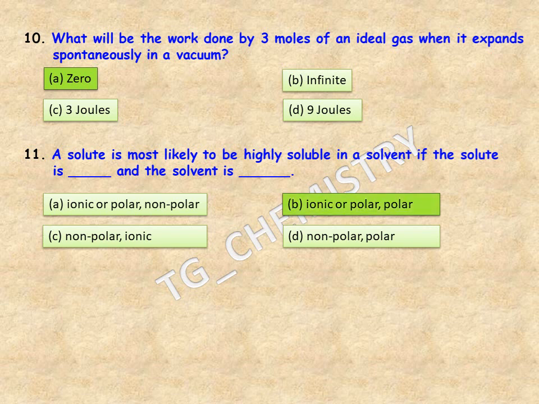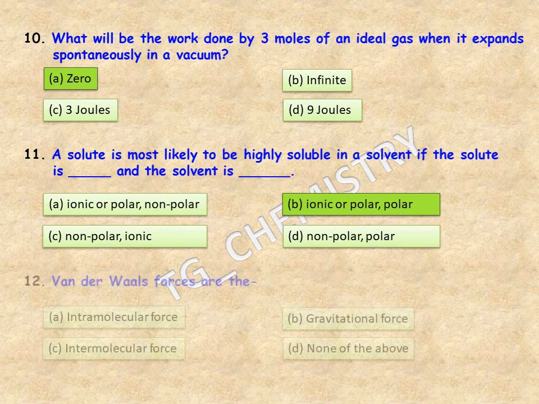So the right option is option B, ionic or polar and polar. So if we fit it into the question, it should be, a solute is most likely to be highly soluble in a solvent if the solute is ionic or polar and the solvent is also polar.